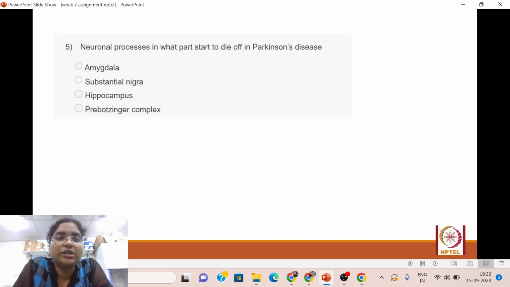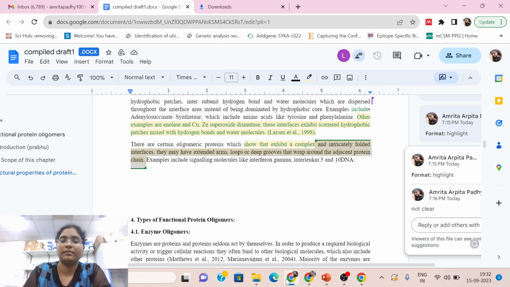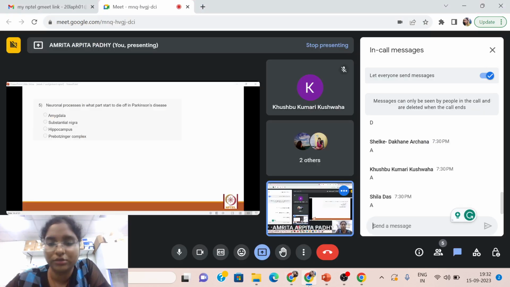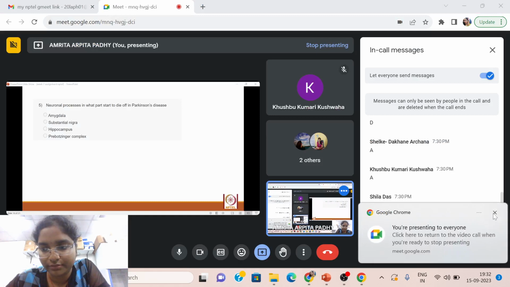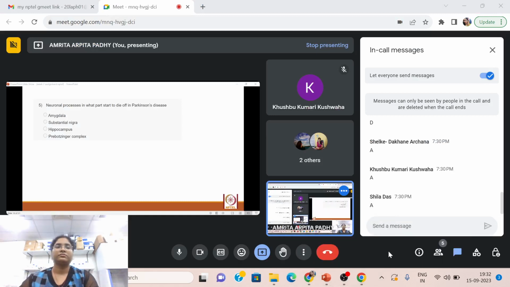Fifth, neuronal processes in what part start to die off in Parkinson's disease? Amygdala, substantia nigra, hippocampus, and preBötzinger complex. Start answering.